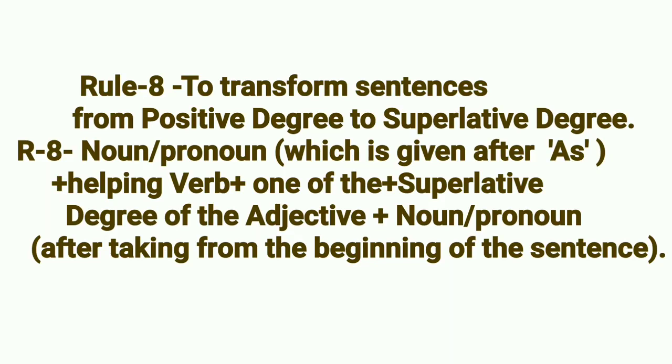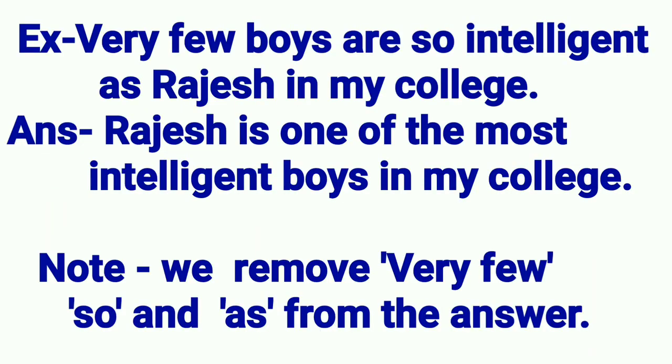Then we have to take the noun or pronoun after taking it from the beginning of the sentence. Example. Very few boys are so intelligent as Rajesh in my college. Answer. Rajesh is one of the most intelligent boys in my college. Note. We remove "very few," "so" and "as" from the answer.